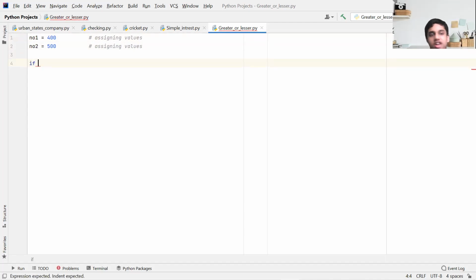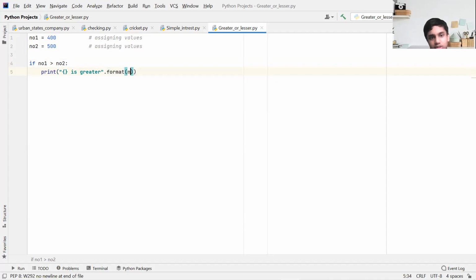Now I'm going to type an if condition. If you know Python, you'll know this. So if no1 is greater than no2, then print, the print function in double quotes, parentheses and then double quotes because it's a string. I'm not printing an int. I'm going to put a replacement field, that is, greater dot format.